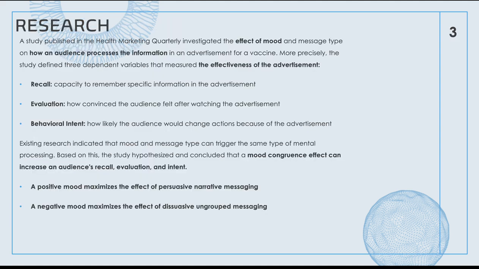Research. A study published in the Health Marketing Quarterly investigated the effect of mood and messaging type on how an audience processes the information in an advertisement for a vaccine. More precisely, the study defined three dependent variables that measured the effectiveness of the advertisement. Recall is the capacity to remember specific information in the advertisement. Evaluation is how convinced the audience felt after watching the advertisement. And behavioral intent is how likely the audience would change actions because of the advertisement.